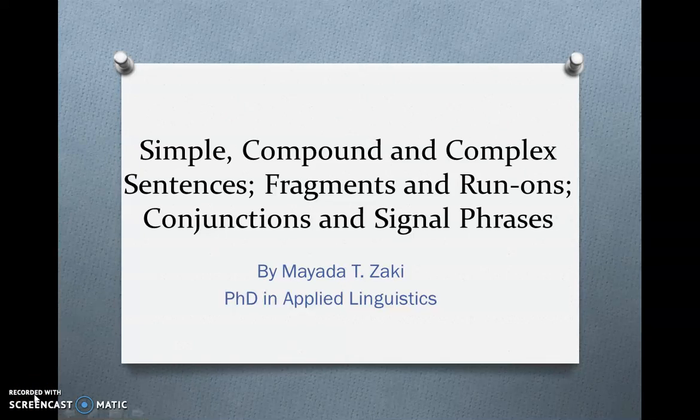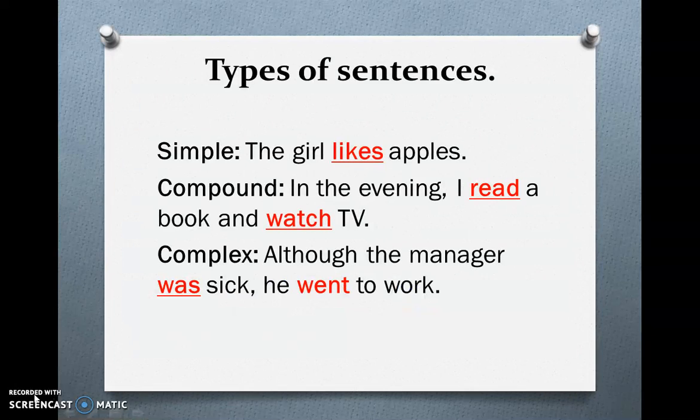Welcome to my presentation on types of sentences: simple, compound, and complex sentences, fragments and run-ons, conjunctions, and signal phrases. All these terms are related, and if we understand one of them, we'll easily understand the others. And they all control the format, structure, and punctuation of your sentences in writing. So what are the different types of sentences? We have simple, compound, and complex sentences.